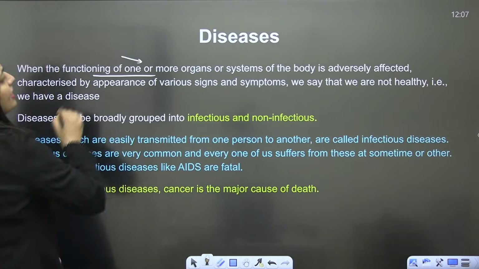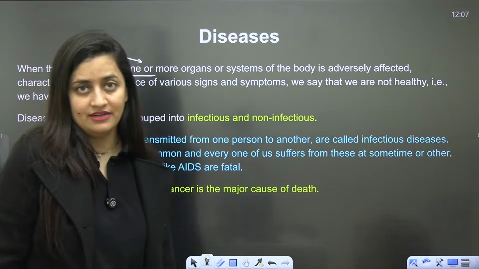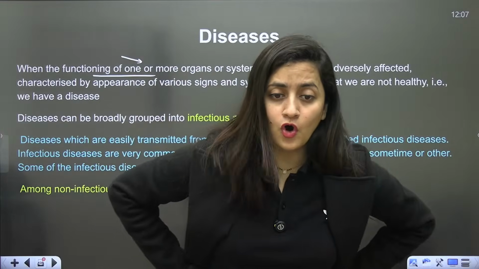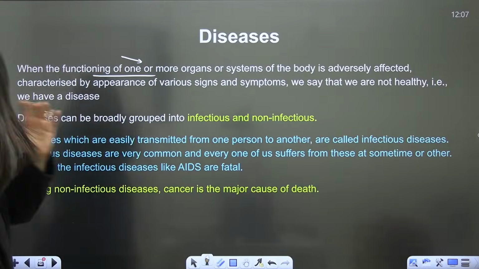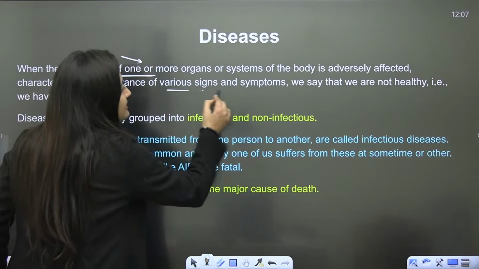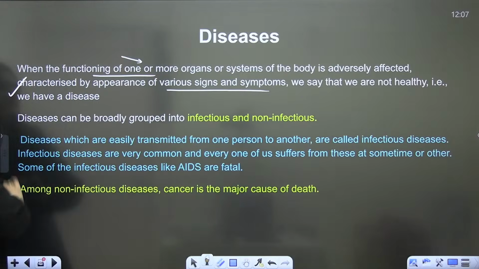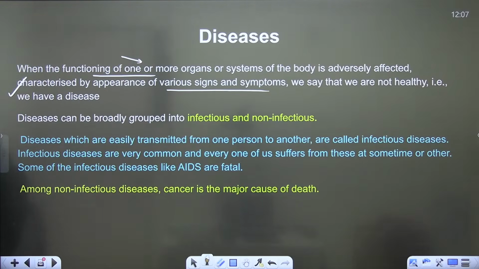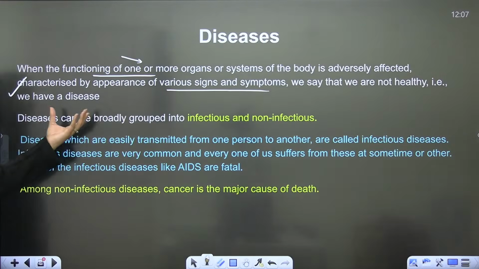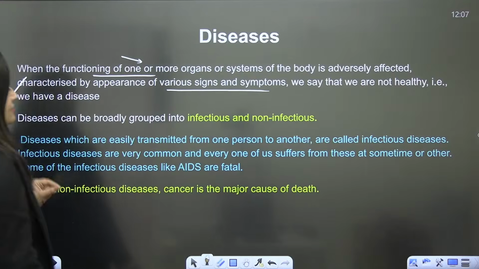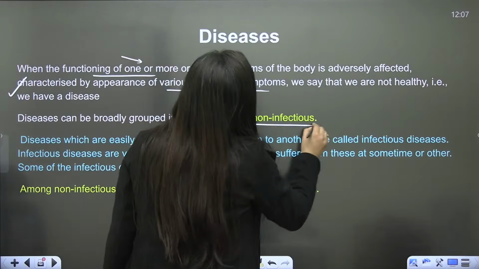So disease. When the functioning of one or more organs or systems of the body is adversely affected, there will be signs and symptoms, and we'll say somebody is not healthy, they are having a disease. Yes or no? Please tell me yes or no. When we say there is a malfunctioning of an organ, it is not working well, so obviously signs and symptoms will be there. So when we classify these diseases, we say they are infectious and non-infectious.